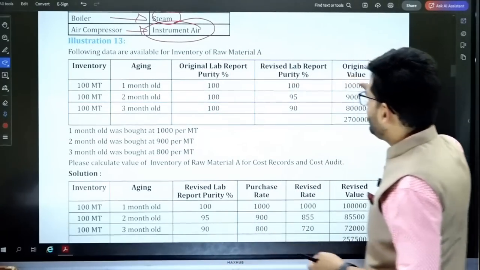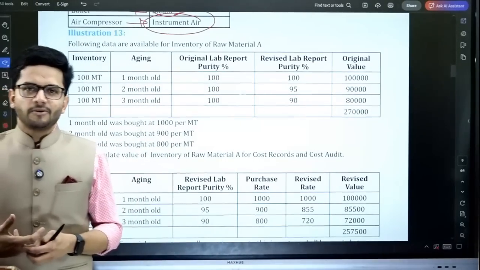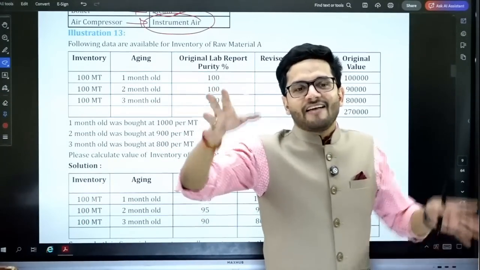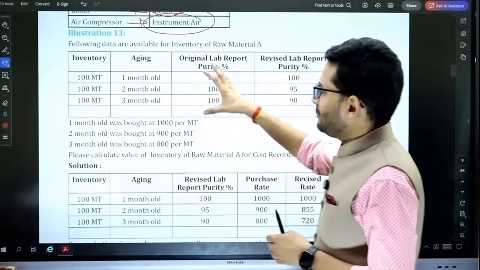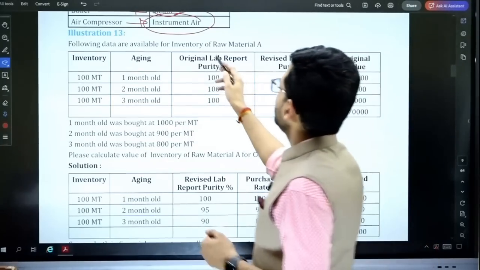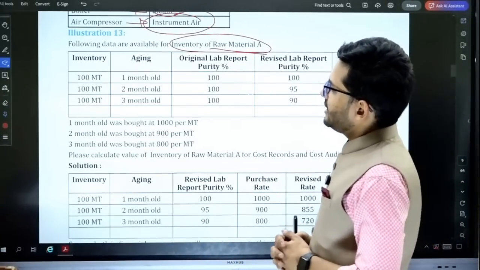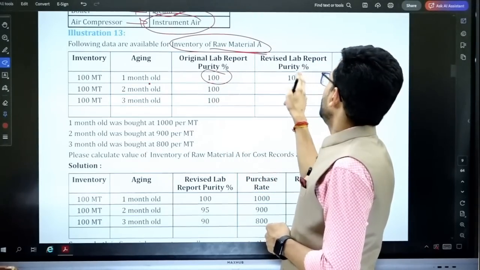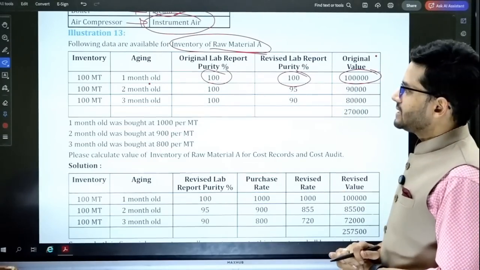Now illustration number 13 is a very, very interesting illustration and a very simple thing. But I am very sure if this question comes in the examination, due to pressure, your brain will not work. So a very typical point, a very different point, but a very, very easy point. Let's go through illustration number 13. Following data are available for inventory of raw material A. Inventory 100 metric ton, 1 month old, purity is 100%, revised purity is 100%, original value of this product was 1 lakh rupees.